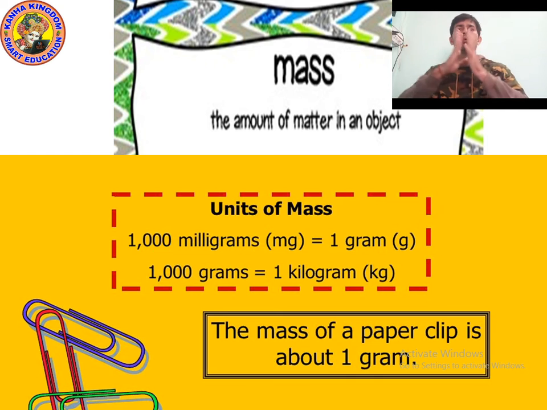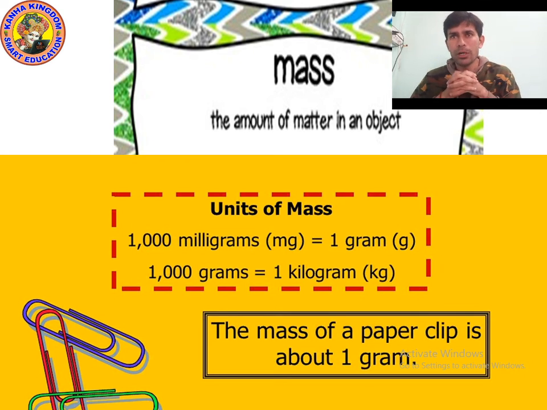So milligram is a smaller unit. 1000 milligram is equal to 1 gram, or you can say 1 gram is equal to 1000 milligram. And 1 kilogram is equal to 1000 gram.